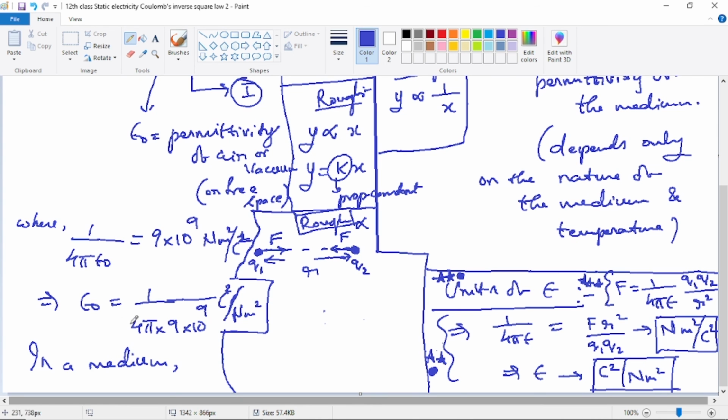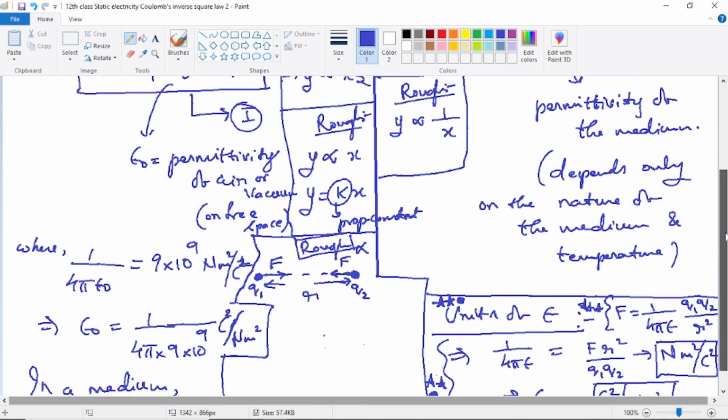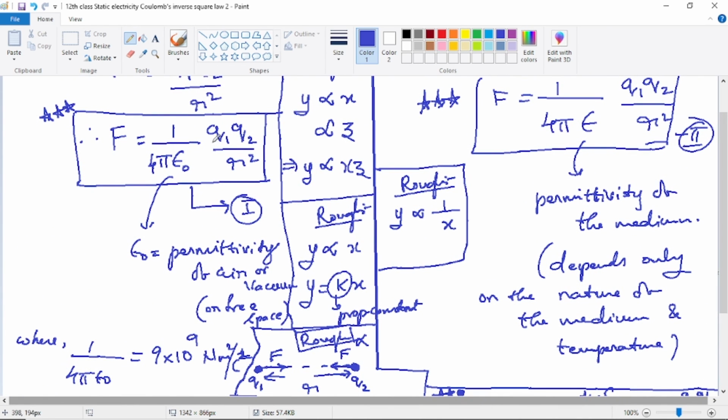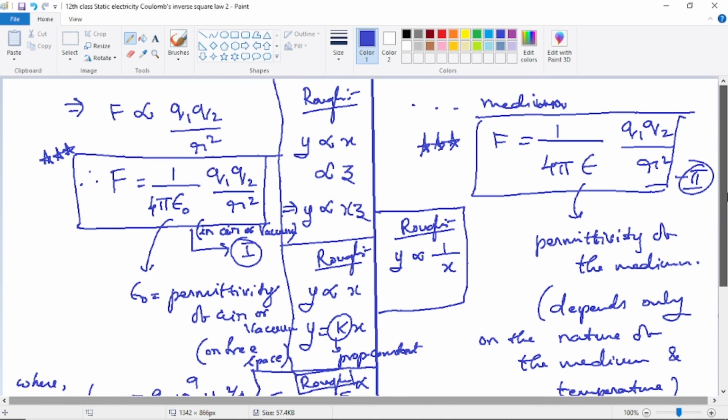So 1 by 4 pi epsilon, from that epsilon naught we are getting. So the first equation is applicable for force between two charges only in air or vacuum. So just write here, in air or vacuum. This is very important. But in a medium, what is the equation for force? This is equation 2. So this is in a medium. This is the equation applicable in a medium. So here I'll not put an arrow. I'll just write this clearly, where epsilon is the permittivity of the medium.